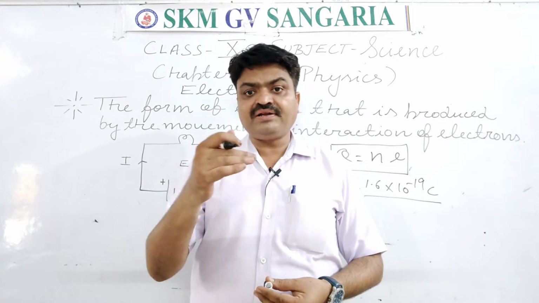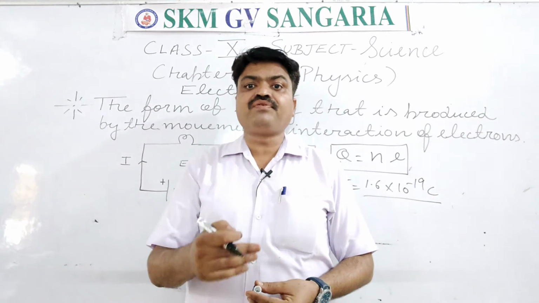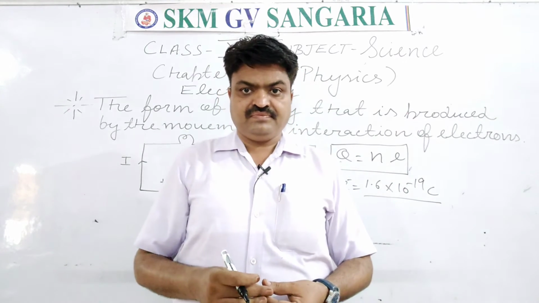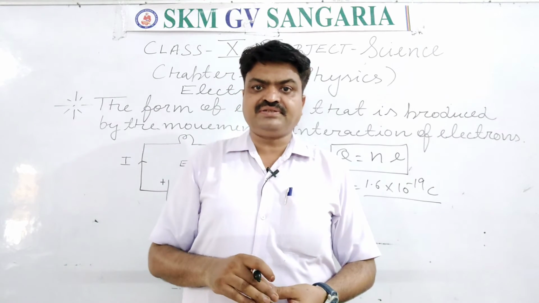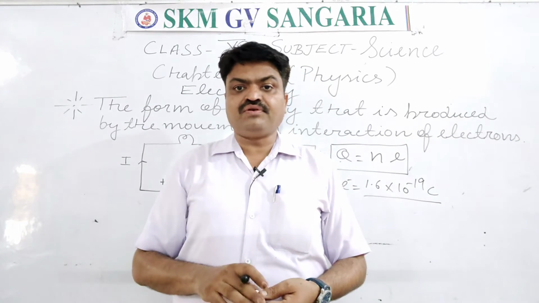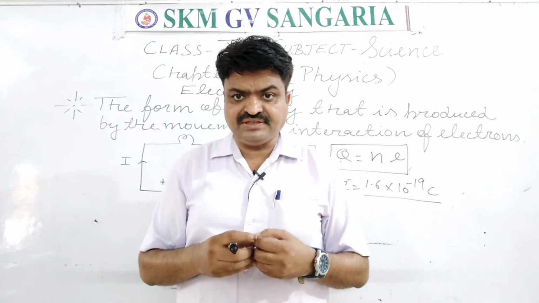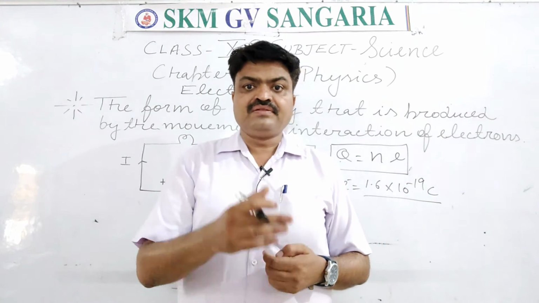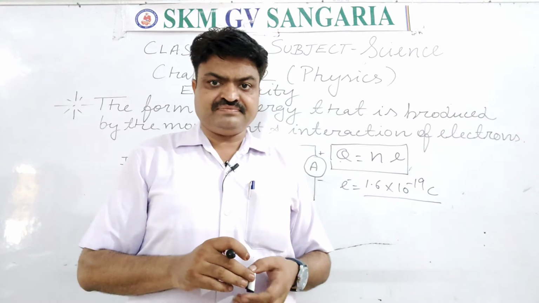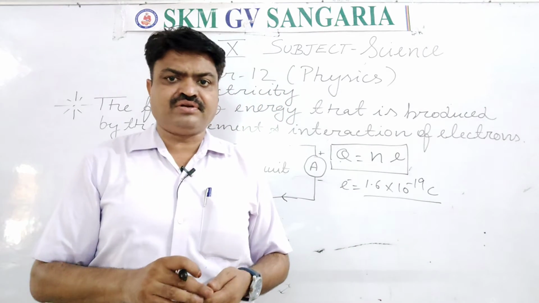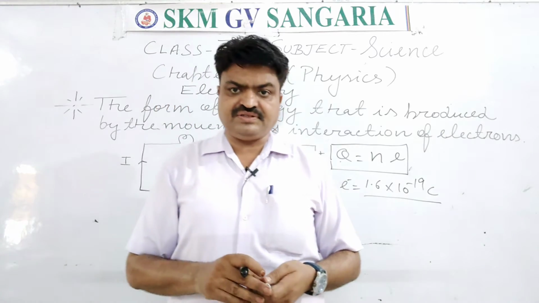Current electricity has the flow of charge, but static electricity does not. In this, there is only interaction between the charges, and the charges remain at rest, and that electricity is known as static electricity, student.